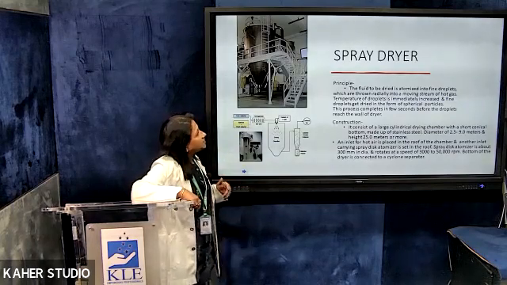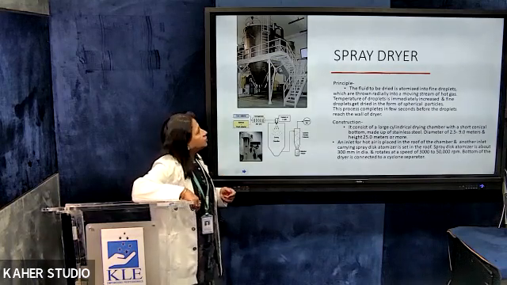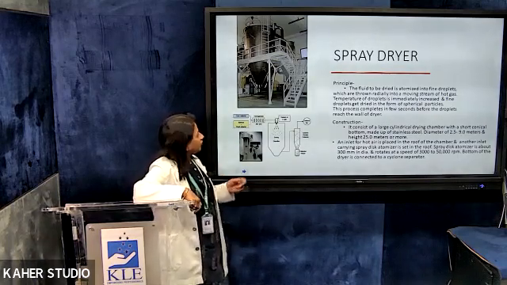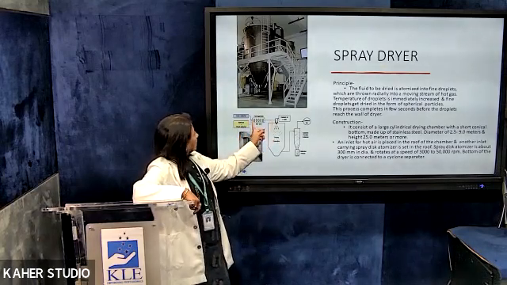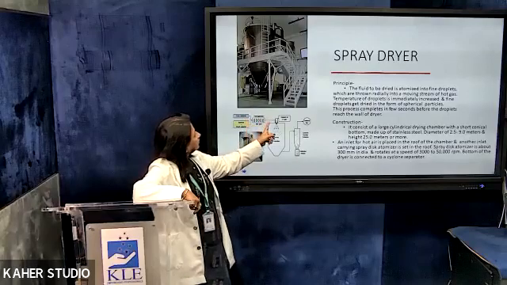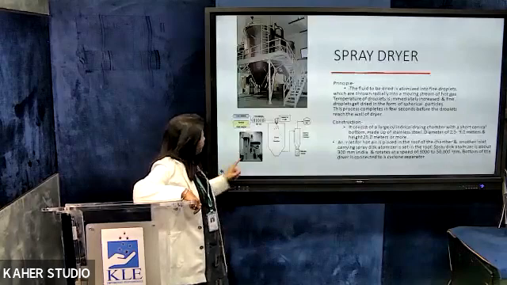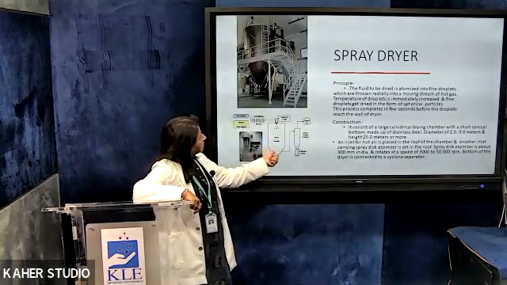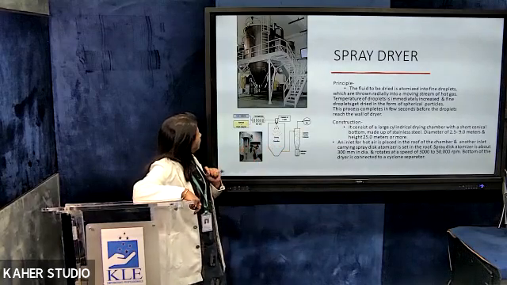So the principle here is that the fluid to be dried is atomized into fine droplets, which are thrown radially into a moving stream of hot gas. So here you will see that you are going to have the solvent with the material that you're going to be drying, which is going to be entering into this. Here atomization takes place, and this is the drying chamber which is connected to the cyclone. This is how a spray dryer looks.